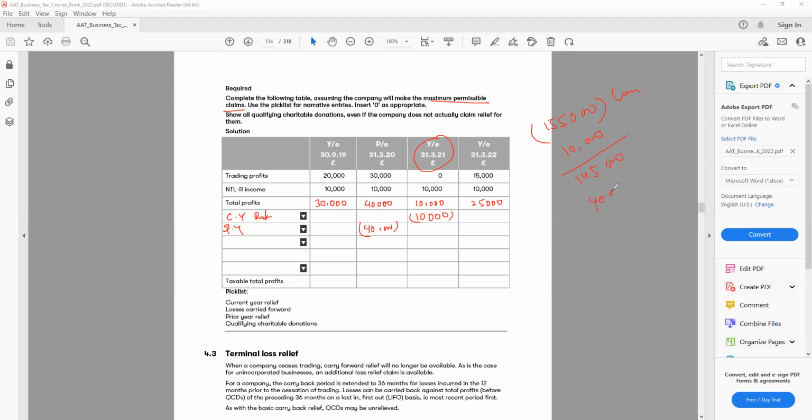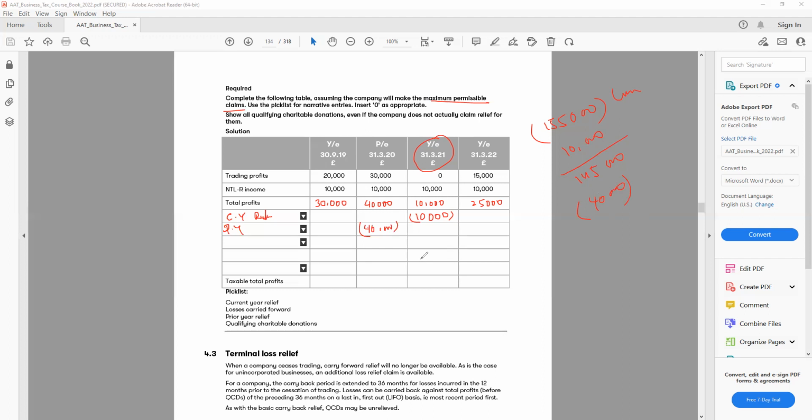40,000 will go from here, the loss. And then we still have some loss, 105. Then we need to look at what else we can do. So the next one we can do is offset the loss against the future year. Let's have a look at how much loss we have.